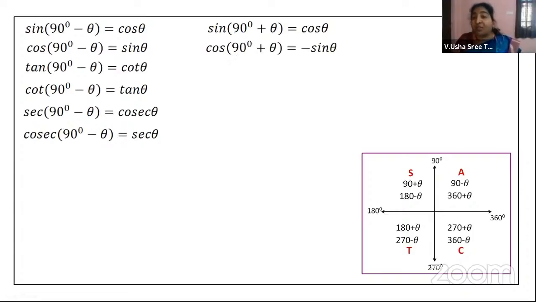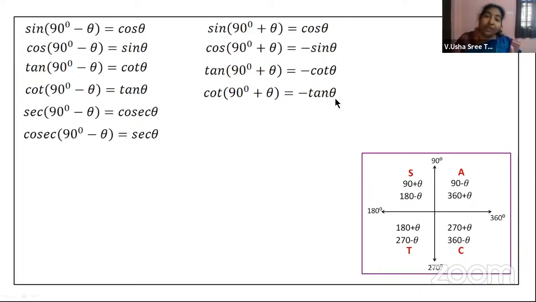Now if you take cos of 90 plus theta, second quadrant, cos is negative, so minus sine. Got it? And then 1 into 90, that is 1 is odd, therefore you are getting it as sine theta, that is you are removing the co-function. Likewise, tan of 90 plus theta, tan is also negative in the second quadrant, cot is also negative in the second quadrant, therefore you are getting a negative value. And of course, this is an odd multiple of 90, so when you don't have a co-function, you are adding the co-function, and if you have that, you are removing it and writing.